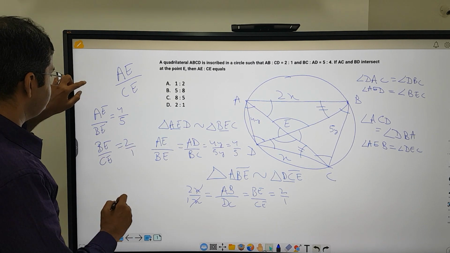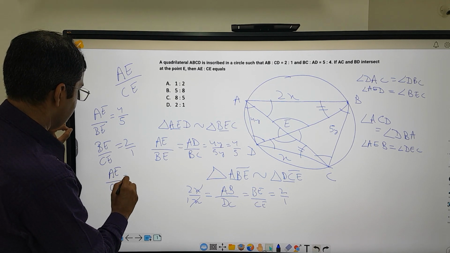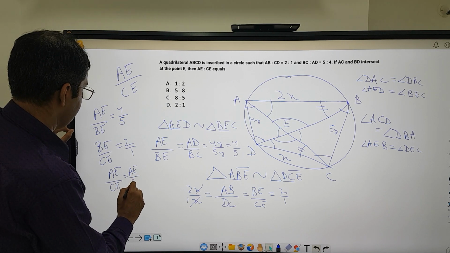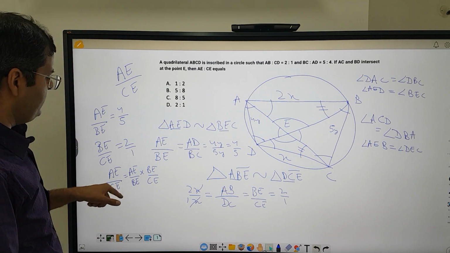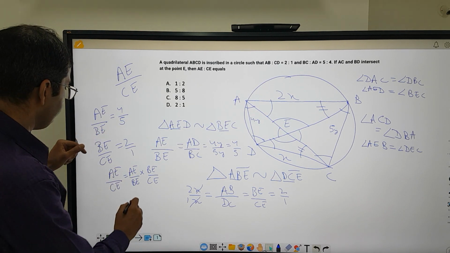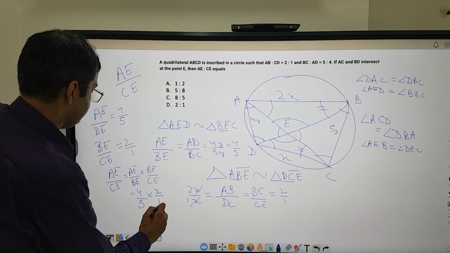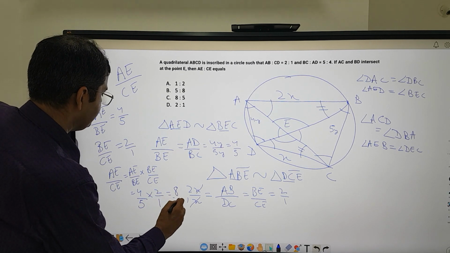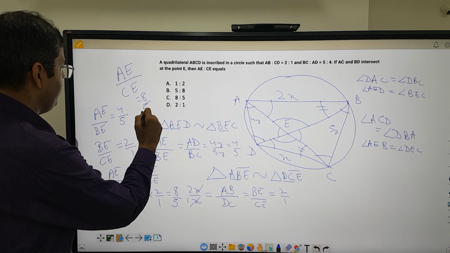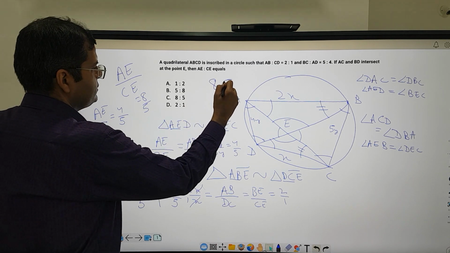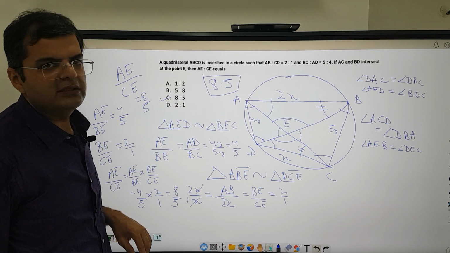We have to find AE upon CE now. So I can write AE upon CE as AE upon BE multiplied by BE upon CE. Right? Here BE cancels out. So AE upon BE is what? 4 by 5 multiplied by BE upon CE, which is 2 by 1. So 4 by 5 into 2 by 1, that is 8 upon 5. So AE upon CE, which is what we have to find, is 8 upon 5, or the ratio is 8 is to 5. 8 is to 5 over here is the correct answer. Alright, so that is how we solve this question.